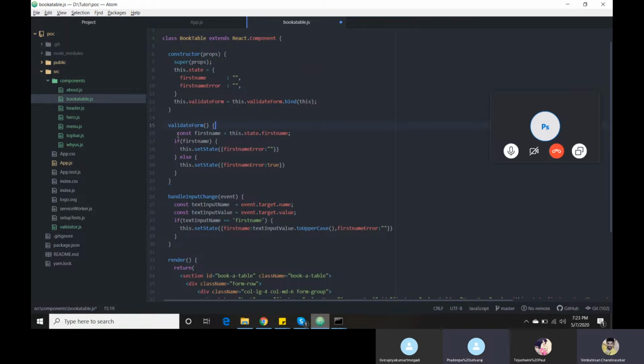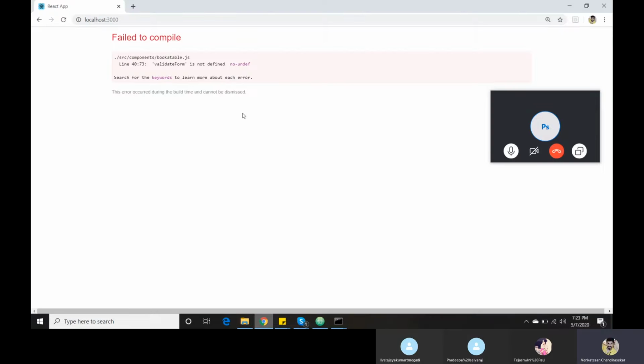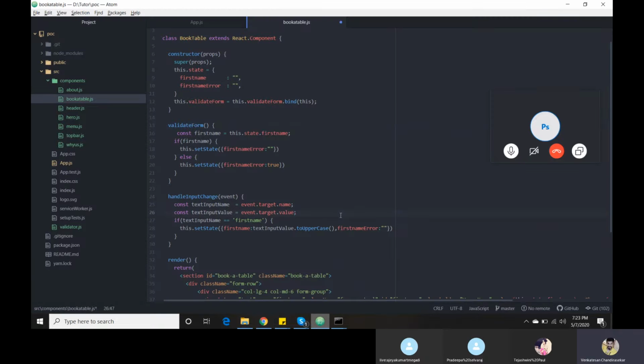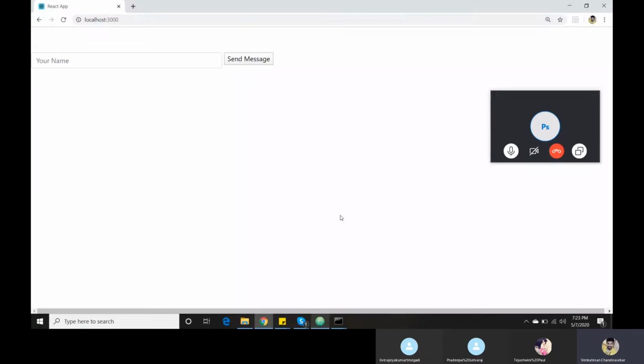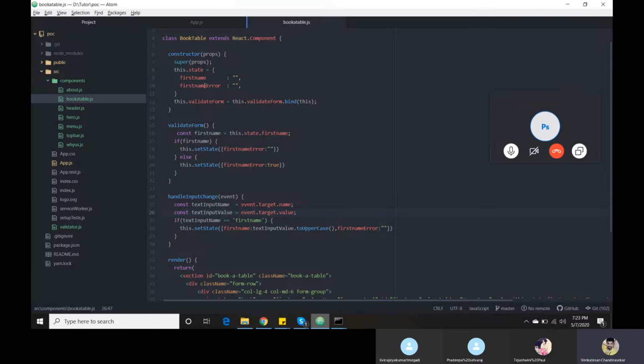Thank you. Okay, next it will have certain conditions for our application. I need to validate my first name field, whether it has a value or not. That's the reason I need to access my state variable. Whenever I access my state variable inside the validate form, I get another error. The error is this dot state.